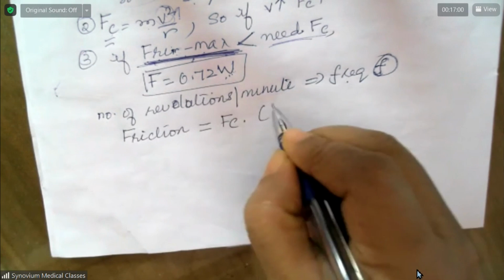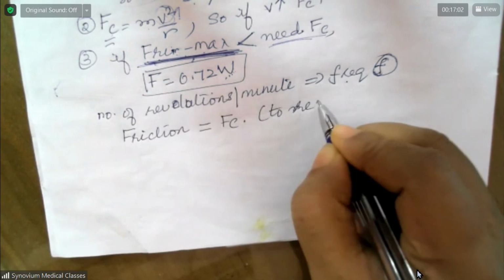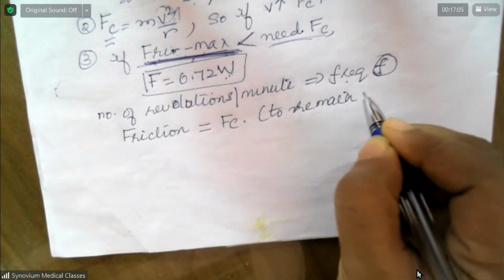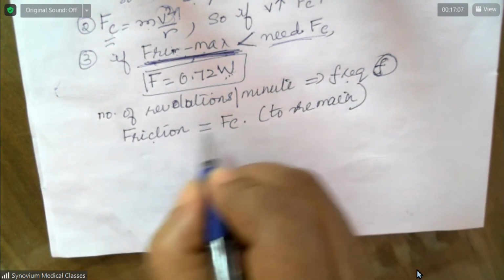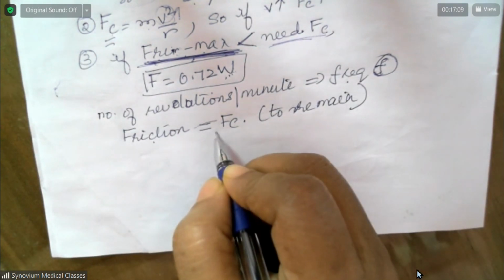To remain on the disc, friction should be at least equal. Okay, this is the maximum value.